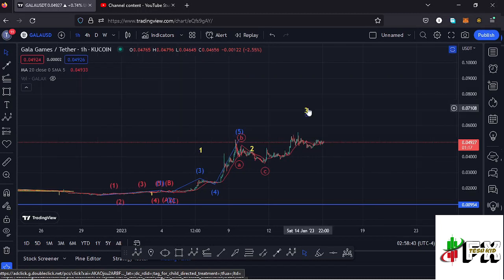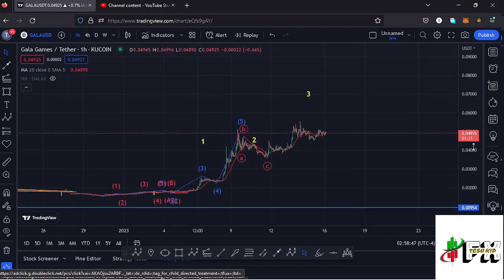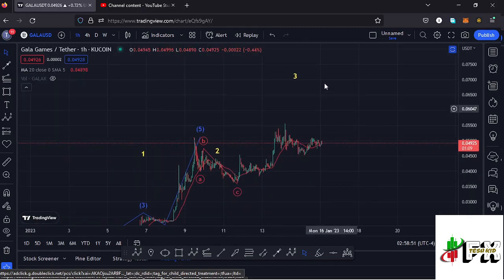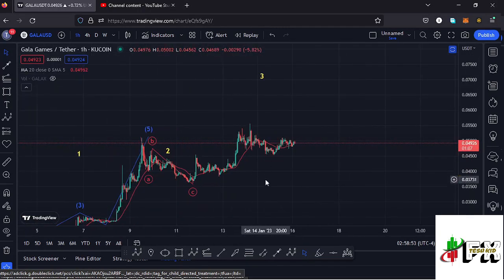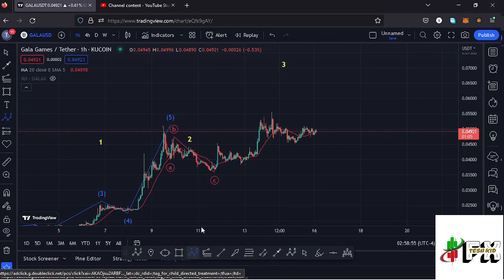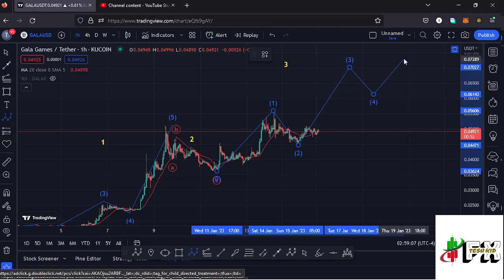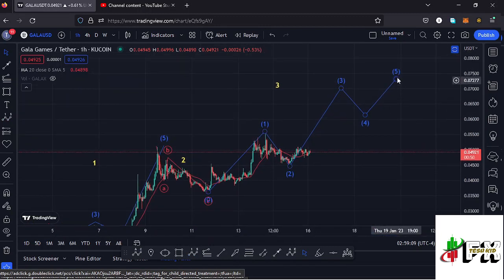And getting a little bit into the details of the formation of this wave 3, which is an impulsive wave, and because of its impulsive nature, we also expect to see fractal waves in formation within this higher ED12 count 3, and we are seeing such a movement over here where we can term this as the first wave to the upside. Then whatever we saw over here might be a retracement to the lower side in the formation of that wave 2, before we see another bounce to the upside in the formation of that wave 3, expect a wave 4, then continue pushing even higher in the formation of this wave 5 to fully maximize our target area